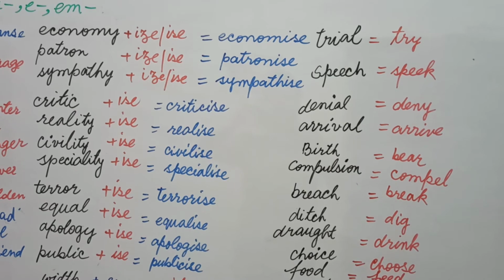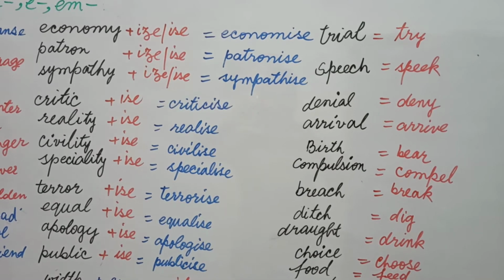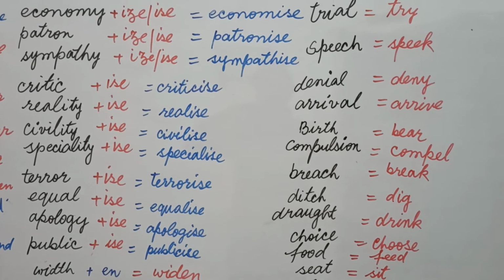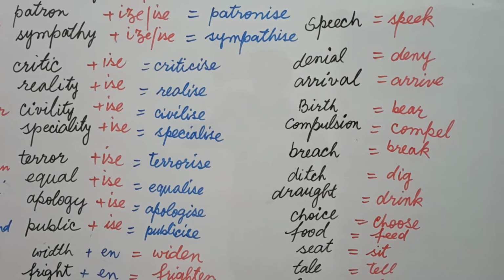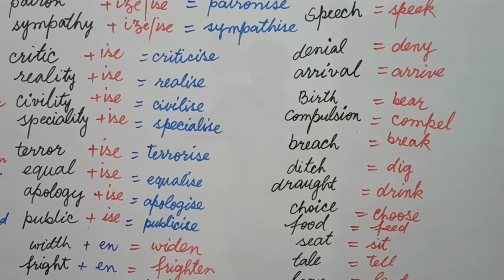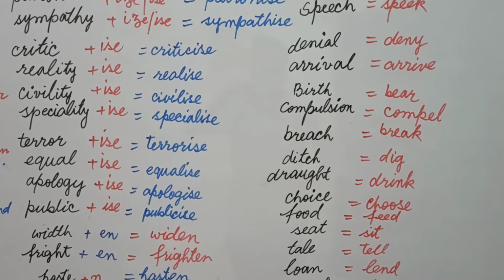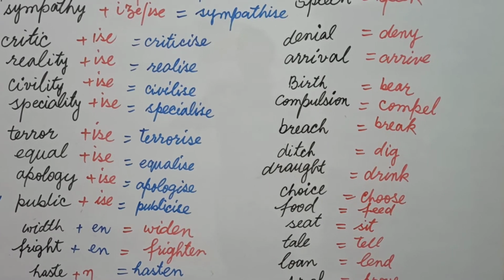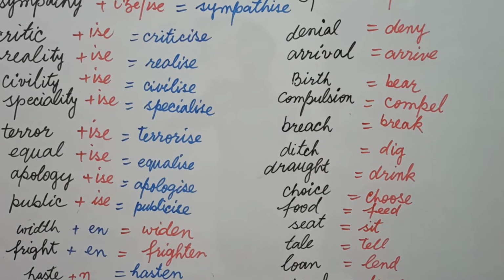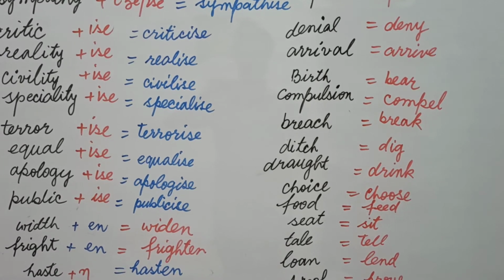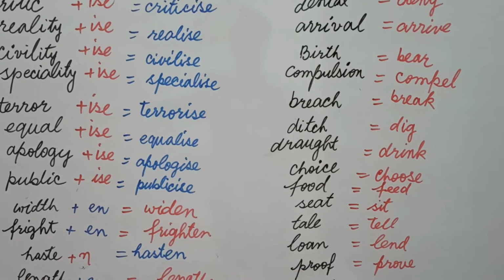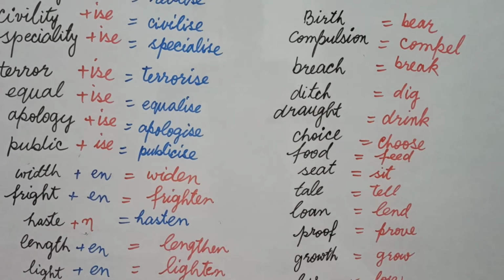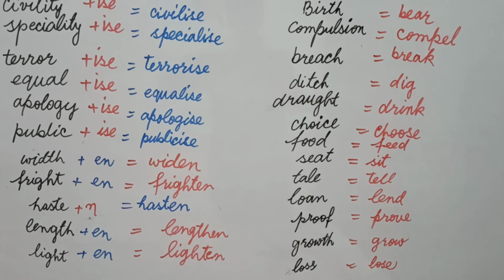Denial, deny. Arrival, which is a noun, and the verb is arrive. Birth, noun, bear, verb. Compulsion, compel. Breach, break. Ditch, dig. Draught, drink. Choice, choose. Food, feed, the verb of which is feed, fed. Seat, sit. Tale, tell. Loan, that is a noun, lend, verb. Proof, prove. Growth, grow. And loss, lose.